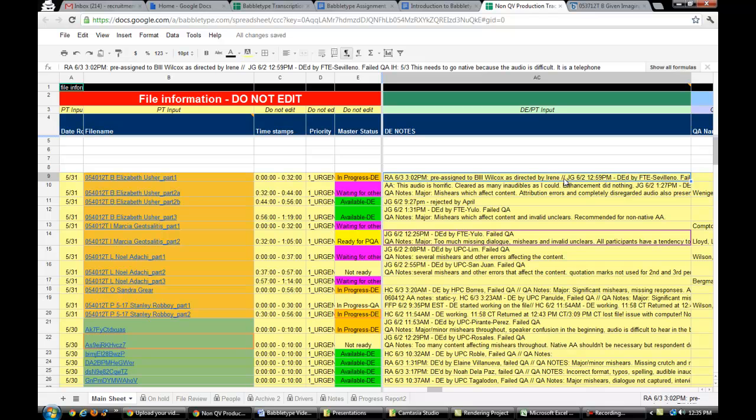Now most of the time, it will be production tracking who puts some notes here. Okay, now, for example, you need to communicate to PT that you are going to take a break, and you've been Skyping them or emailing them, but they haven't replied to you. Maybe they were very busy. So another way to do that is through the DE notes column. So what you're going to do is, like this one, you are going to put your initials here, put the date and the time,